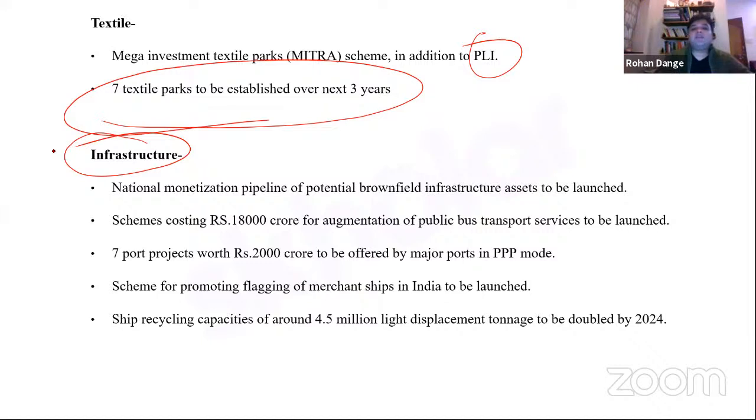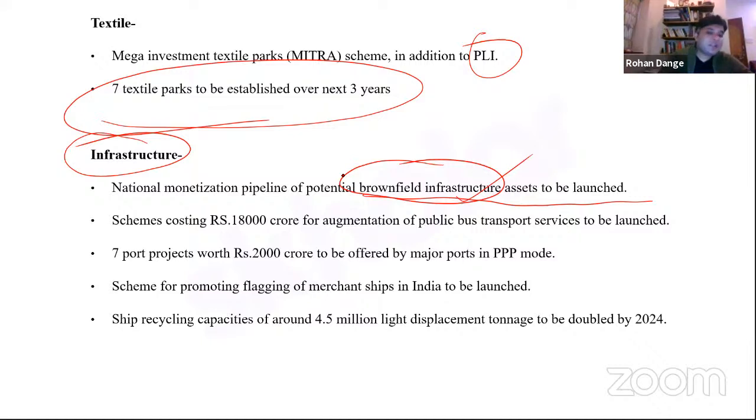So a national monetization pipeline of potential brownfield infrastructure assets is to be launched. Now, what do you understand by brownfield infrastructure assets? Infrastructure assets which are defunct, or which are working at a subpar capacity, those are called brownfield infrastructure assets, right? So through a national monetization pipeline, these brownfield infrastructure assets are going to be revitalized and relaunched.